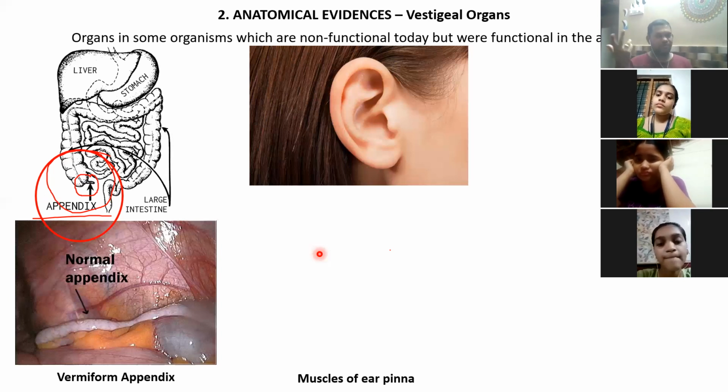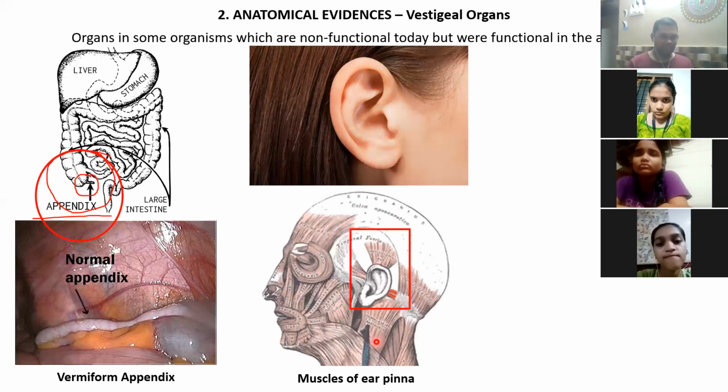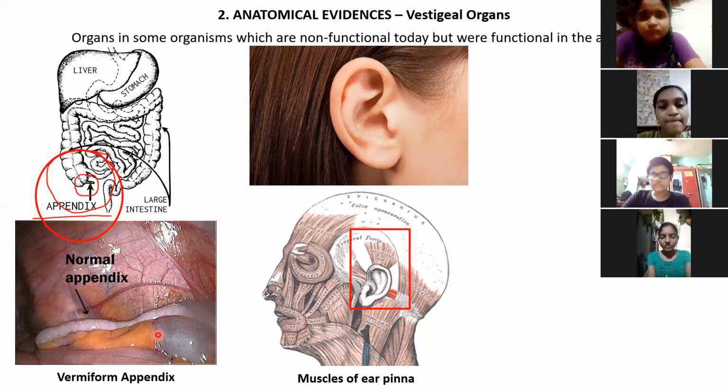We have muscles, but we don't use them because we cannot move our ear pinna like that. So that's a vestigial organ. You understood? The muscles of the ear pinna are the muscles I'm talking about. They are vestigial. They are present because muscles always bring about movement. Here we don't bring any movement at all, but still the muscles are there. So that's a vestigial organ. You understood about the ear pinna, everyone?